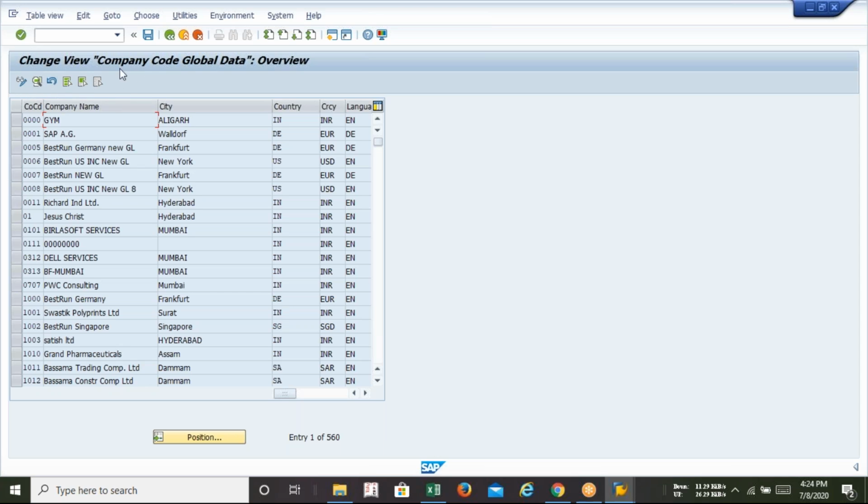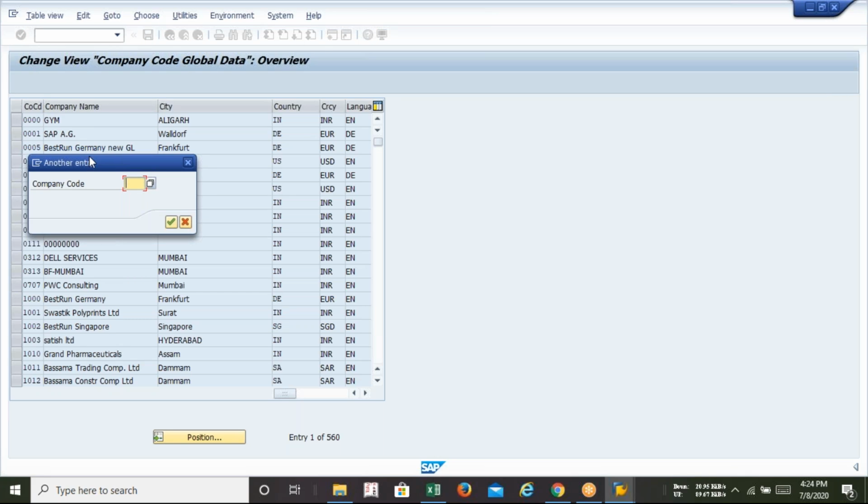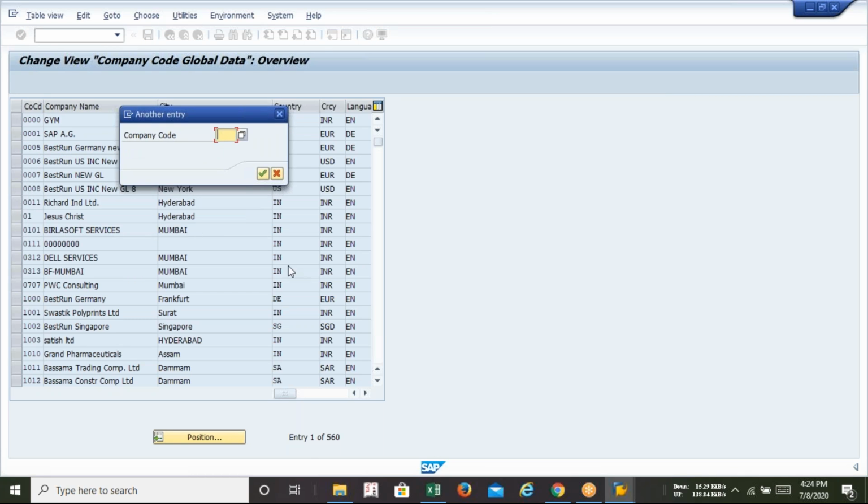Guys, did you find any option called new entries? No. There's no option called new entries. So what are we supposed to do? We have to click on Position. In Position, we need to place our company code.